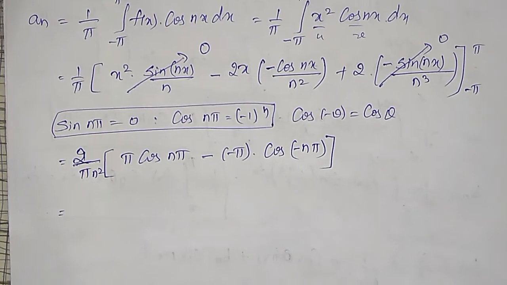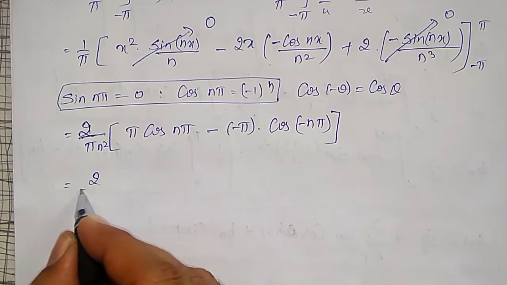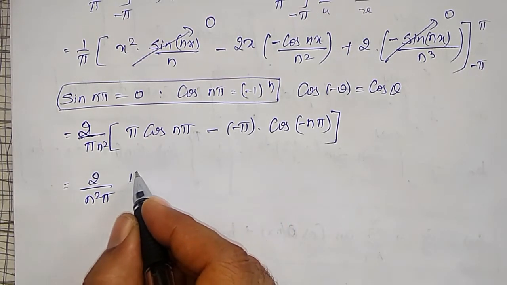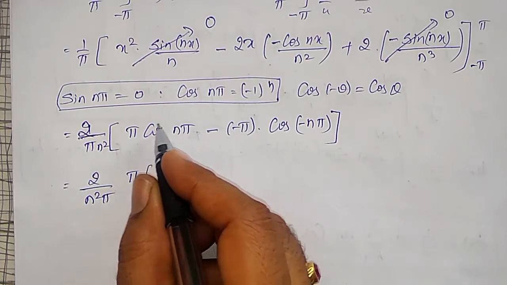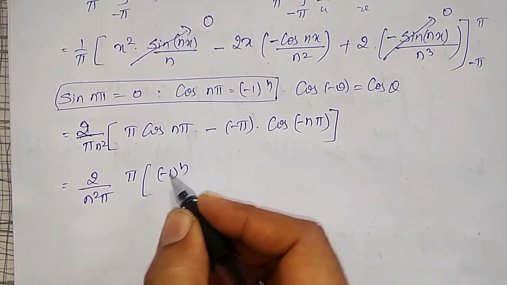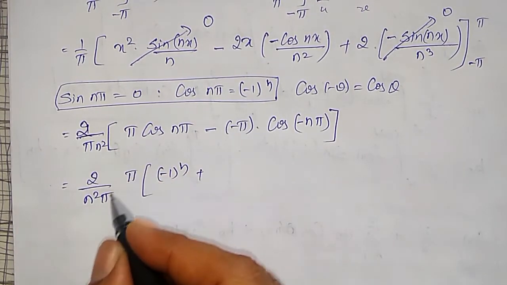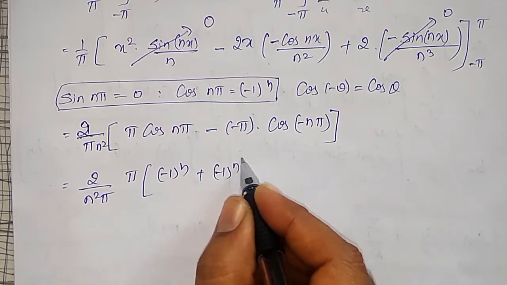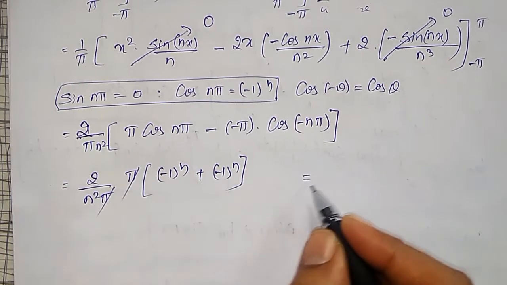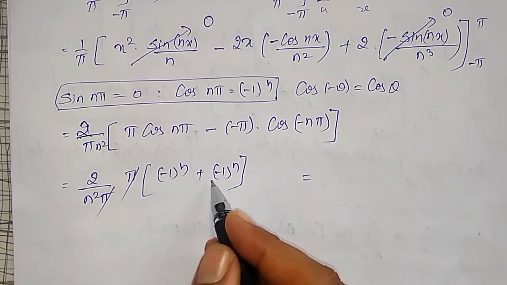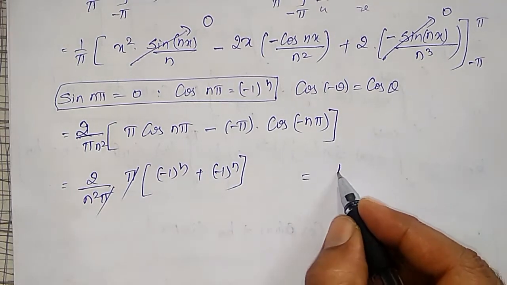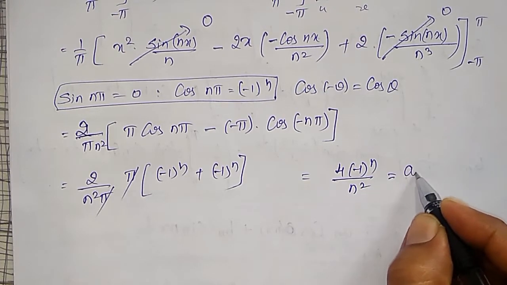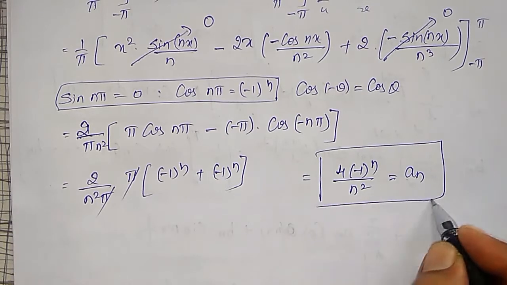Therefore, simplifying this, I am going to get 2/(n²π) into, again I can take π common, cos nπ = (−1)^n, and cos of −θ is cos θ, therefore equal to (−1)^n. This π cancels, which is (−1)^n plus (−1)^n, 2 times (−1)^n, 2 into 2 is 4, 4(−1)^n/n² equals an. This is my an.